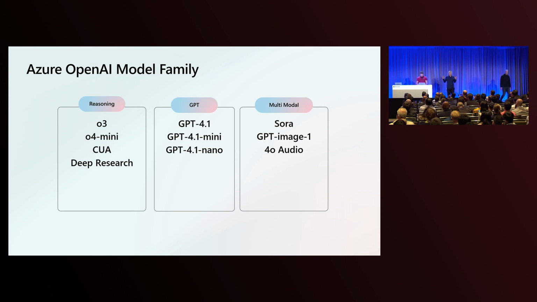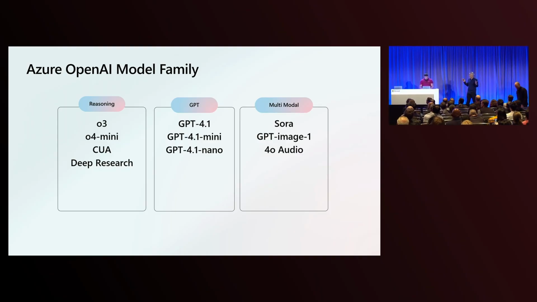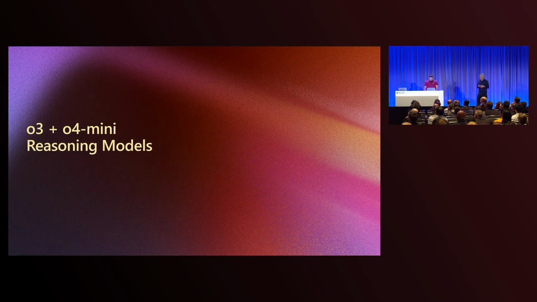So as Steve said, we have the best complement of models from OpenAI on Azure. These are amazing models that we're going to show you how they work over time here. And Nick, in a little bit, will come up and show some demos. So first, what we're going to do, we're going to talk about the reasoning models. So O3 and O4 Mini, these are the latest, best reasoning models that we offer. Who knows what reasoning models are?